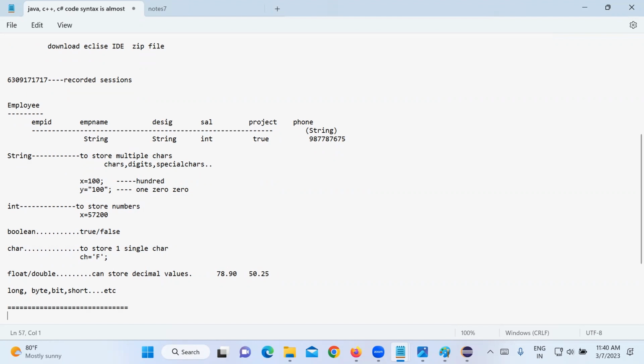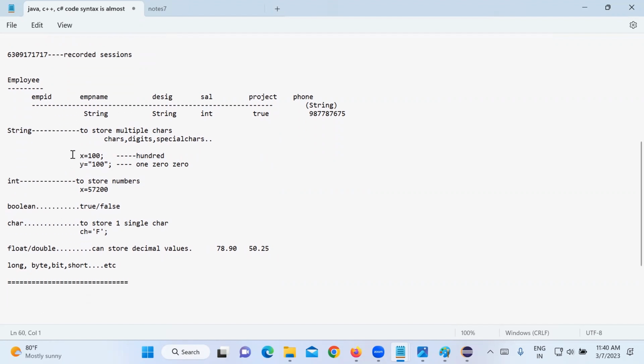Next thing. If you see in this program, I wrote x equal to 100, y equal to something, ch equal to something. What are these things? x, y, ch, what are these? These are variables. So why are variables used?